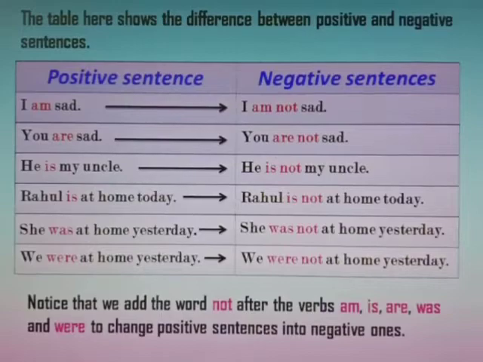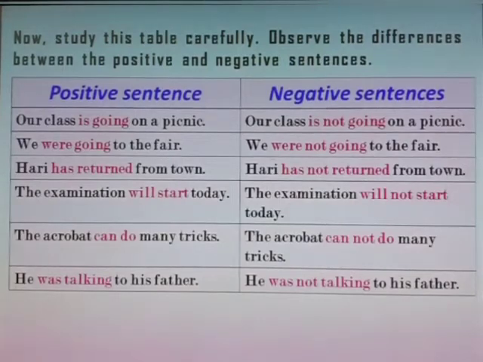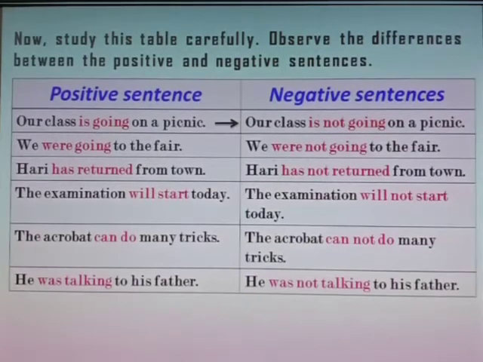Now study this table carefully. Observe the differences between the positive and negative sentences. Our class is going on a picnic. Our class is not going on a picnic. We were going to the fair.